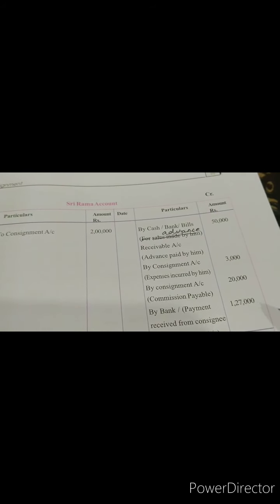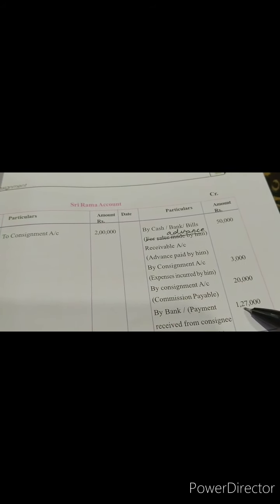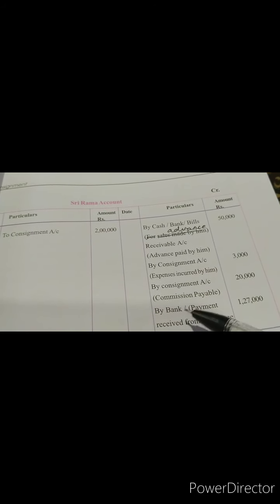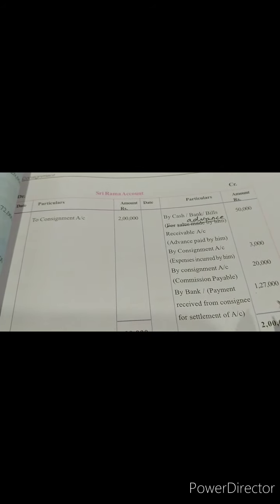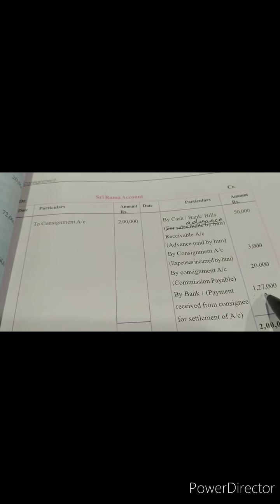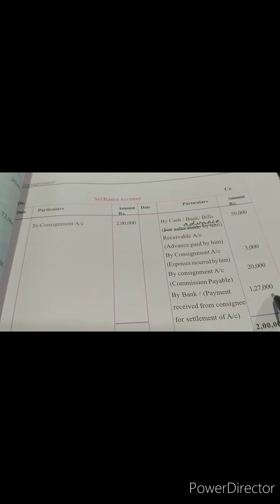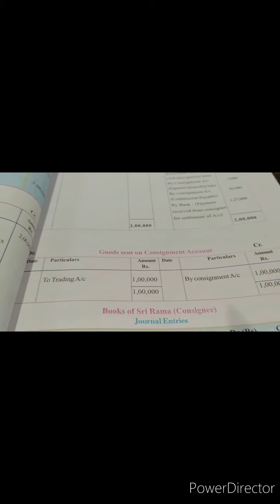What is the difference amount? 1,27,000. So by bank, payment received from consignee for settlement of account. How much is the consignee actually supposed to give to the consignor? 1,27,000.